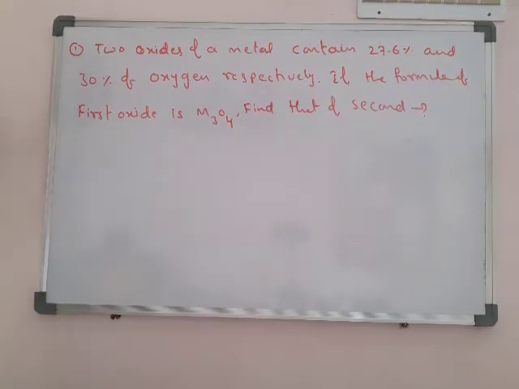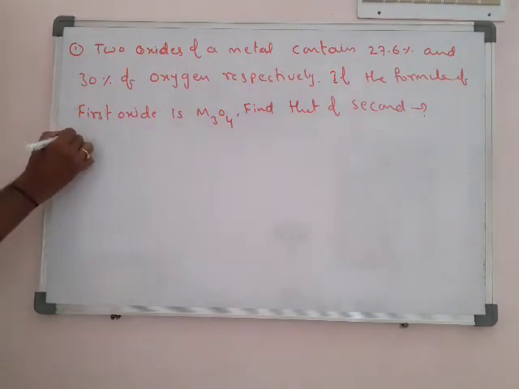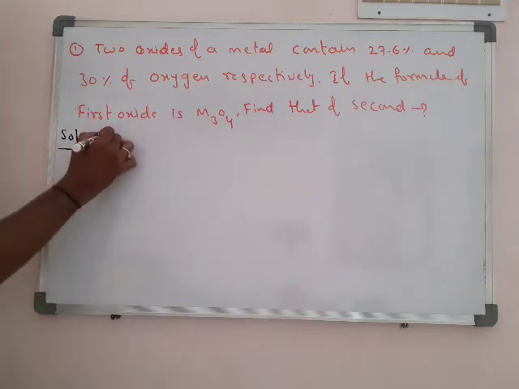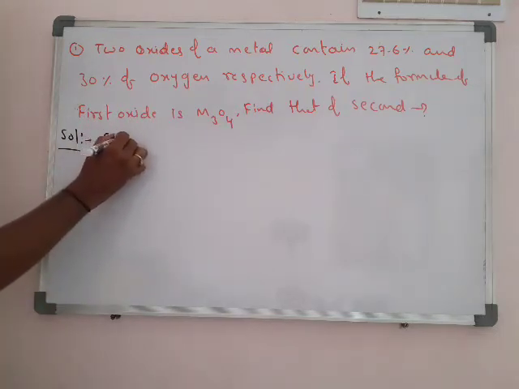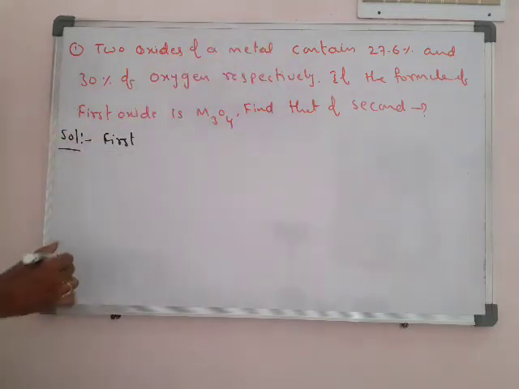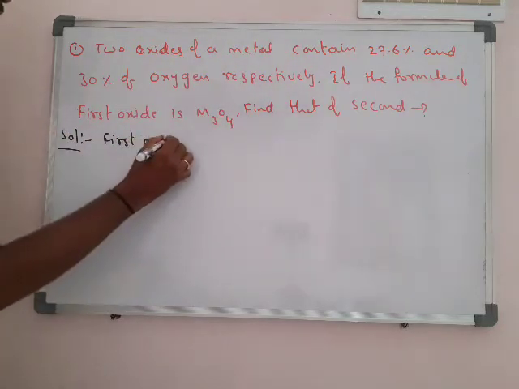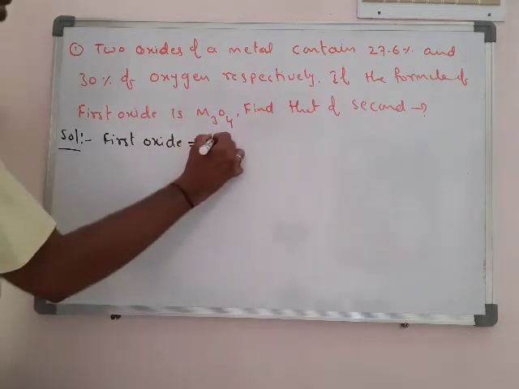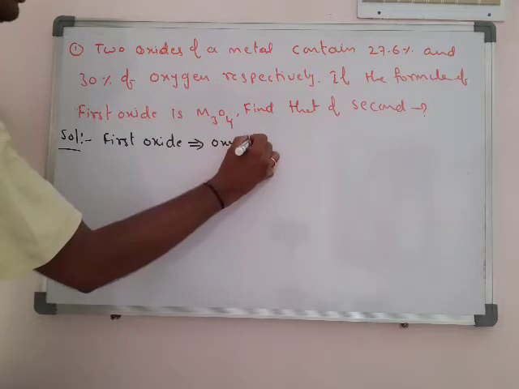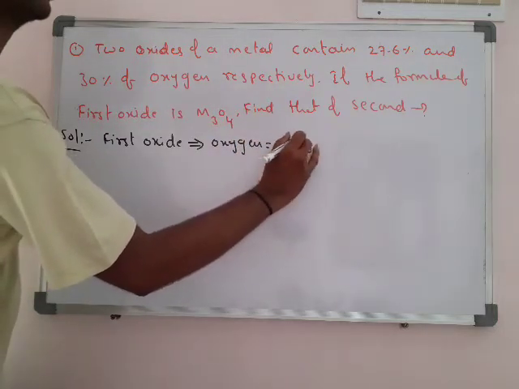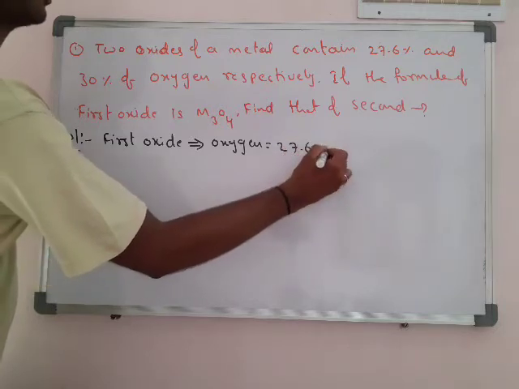సో హ్యావ్ టు ఫైండ్. So first in the solution, first we discuss about the first oxide. Okay. So first oxide formula helps us find out the second oxide. So first oxide, what is the oxygen percentage? Oxygen is 27.6%.